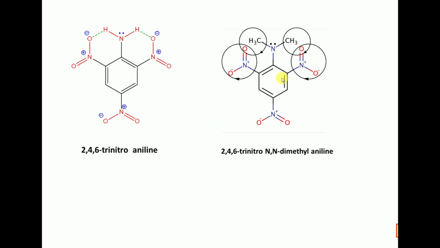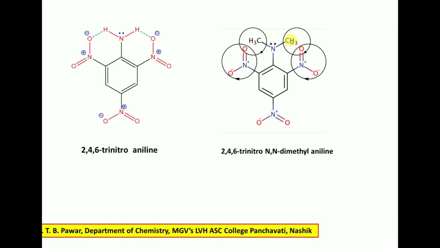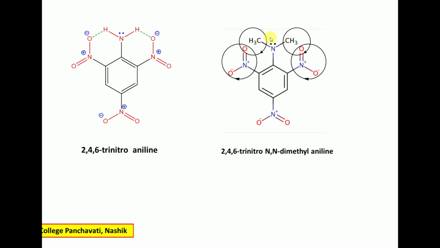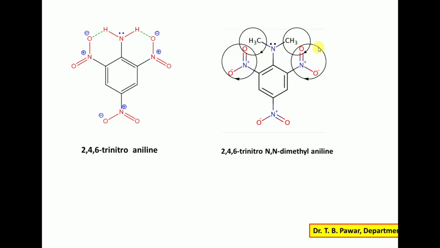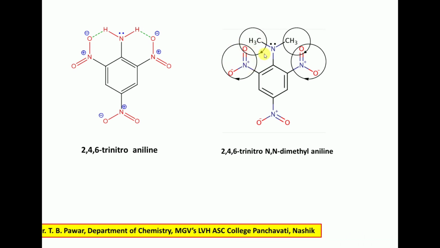But in its N,N-dimethyl derivative of 2,4,6 trinitroaniline, there are two methyl groups instead of hydrogen. There is no chance of hydrogen bonding. But here, the methyl groups and NO2 groups are very close to one another, so there is steric repulsion, because they do not have sufficient space to accommodate themselves and so repel one another.